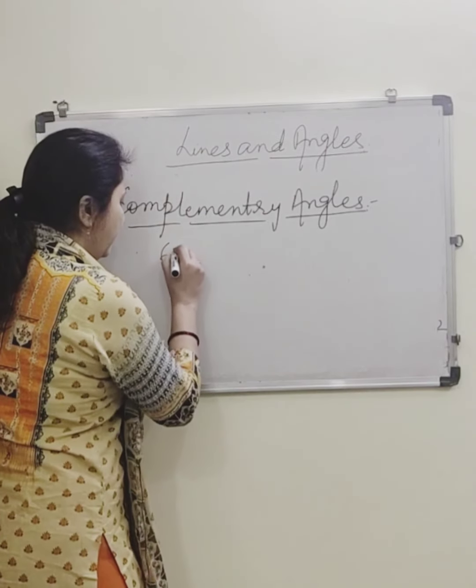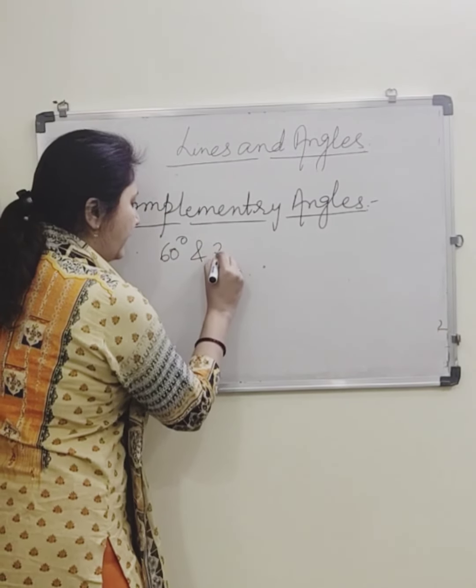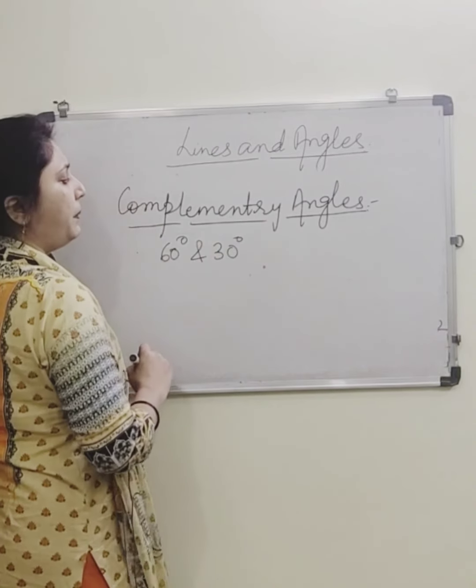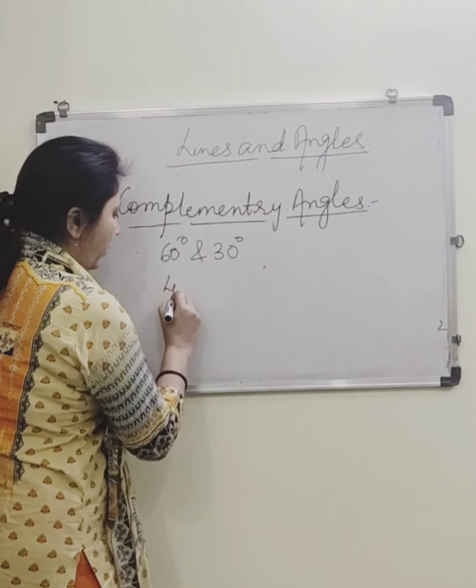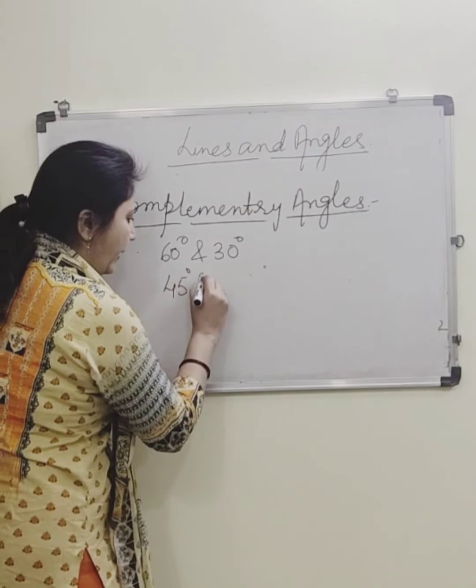For examples, 60 degree and 30 degree, they are complementary angles. 45 degree and 45 degree, they are complementary angles. 25 degree and 65 degree, they are complementary angles.